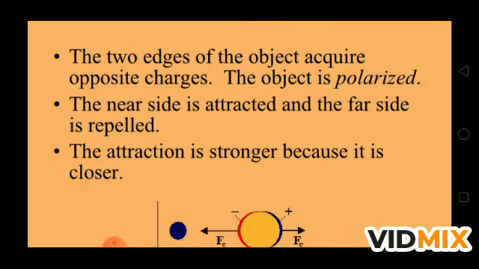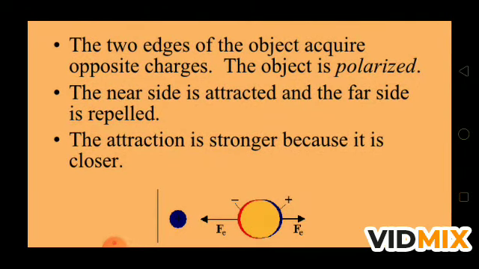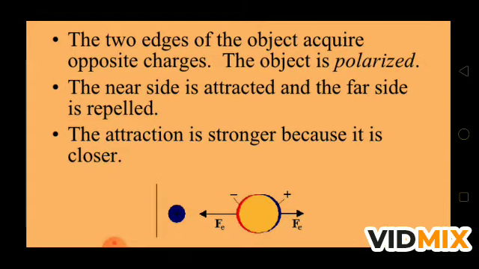Earlier the body is neutral. The near side is attracted and the far side is repelled. Suppose we are bringing a positive charge, as we had discussed, positive charge repels positive charge. So if you see in this figure, the positive charge is away from the blue color dot which is positively charged, and the electron is near to the blue dot, meaning which is positive.